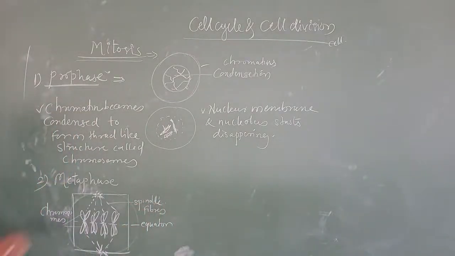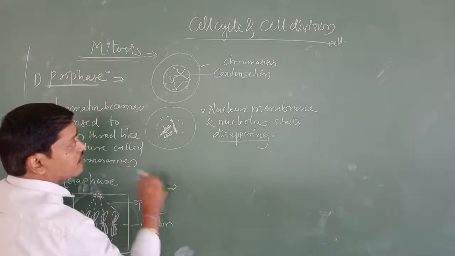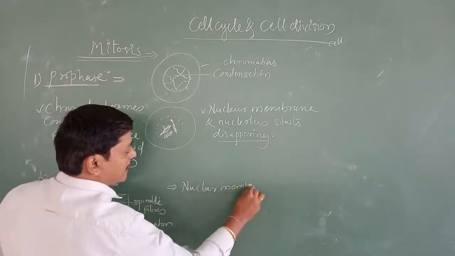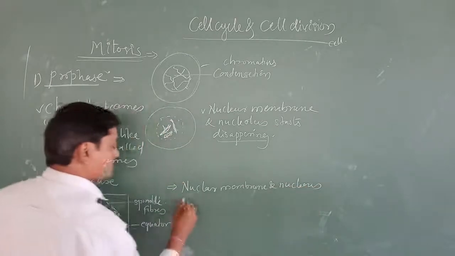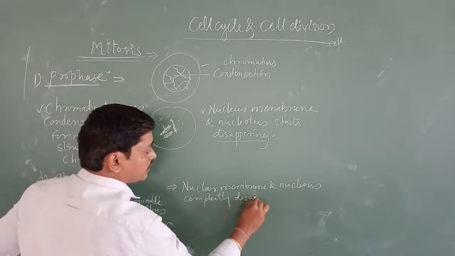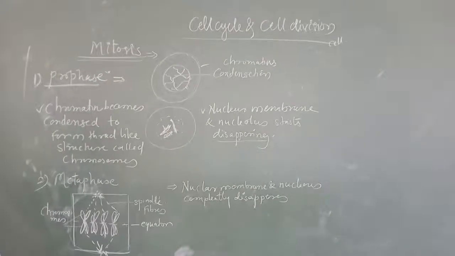Now, what is the importance of metaphase? In the metaphase stage, the nucleolus and nuclear membrane completely disappear. It is disappearing at the ending. In the metaphase stage, what is going to happen? The nuclear membrane and nucleolus completely disappear.